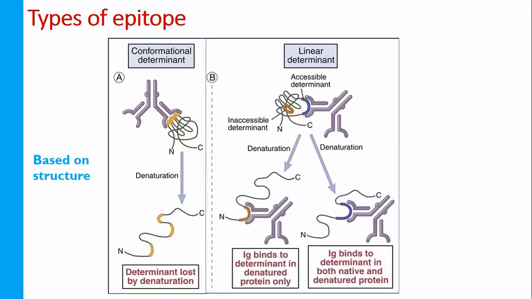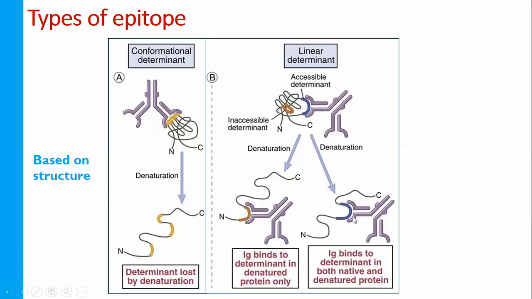Now I call the second one, the linear determinant. That is the simple one. In the linear determinant, what happens? When I heat or denature by any means, the antigenicity is not lost. Antigenicity is as it is. Look here, in this case there is an accessible determinant, shown in blue. Upon denaturation it is as it is, not degraded, not lost.